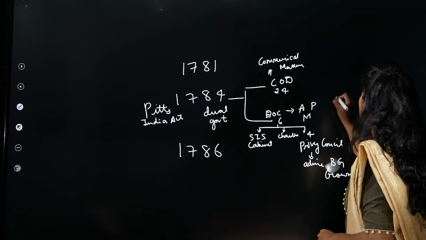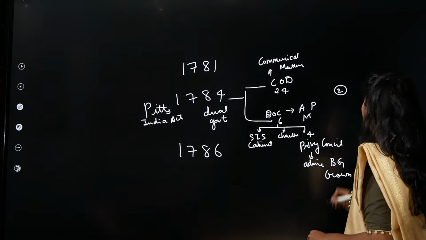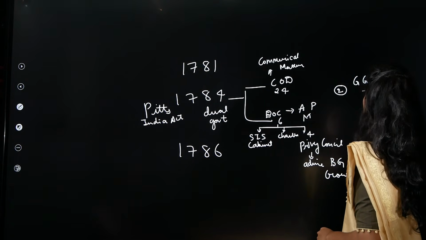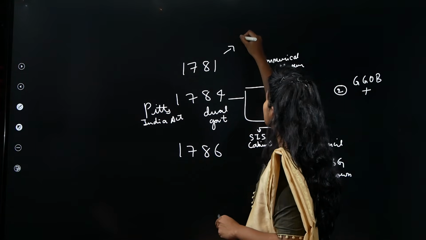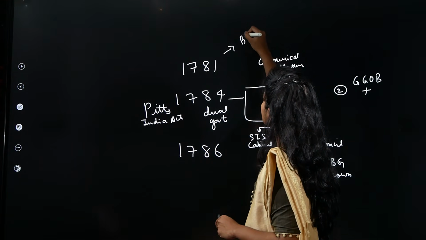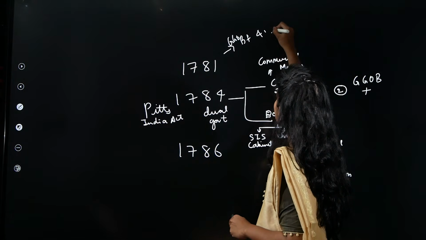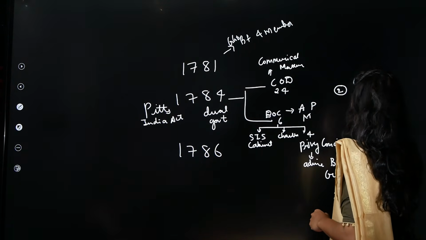The second provision in Pitt's India Act is about the Governor General of Bengal being a little more powerful. Here you can see the council, which was earlier 4 members plus the Governor General, but now you have 3 members.